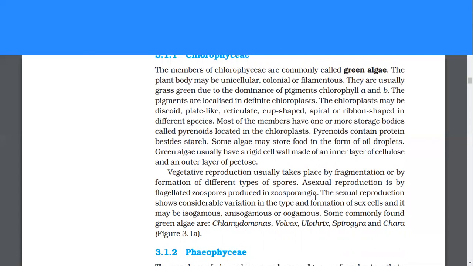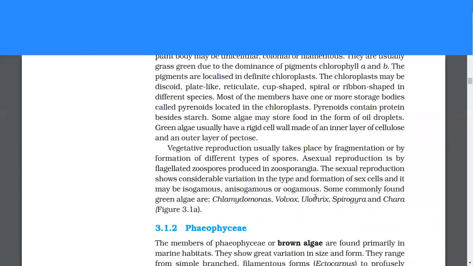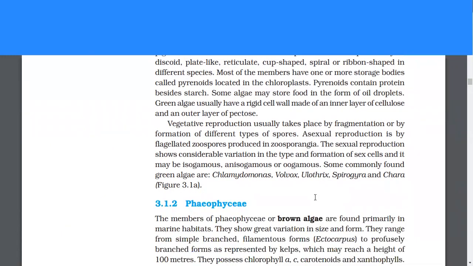Green algae usually have a rigid cell wall made of an inner layer of cellulose and an outer layer of pectose. Vegetative reproduction usually takes place by fragmentation or by formation of different types of spores. Asexual reproduction is by flagellated zoospores produced in zoosporangia. The sexual reproduction shows considerable variation in the type and formation of sex cells, and it may be isogamous, anisogamous, or oogamous. Some commonly found green algae are Chlamydomonas, Volvox, Ulothrix, Spirogyra, and Chara.